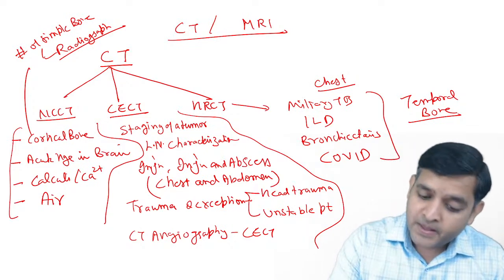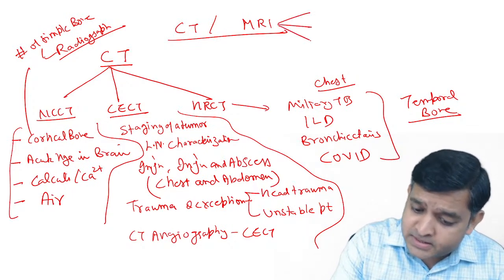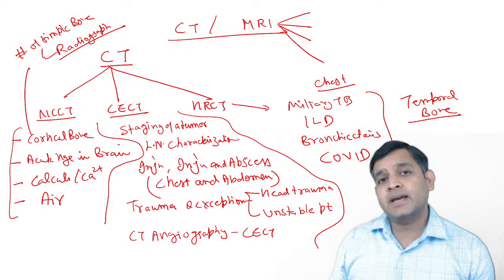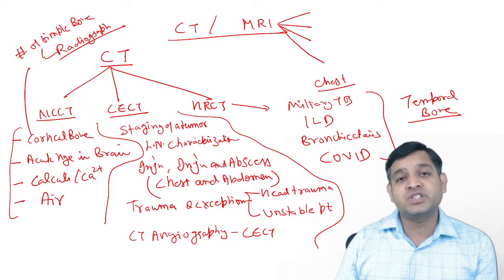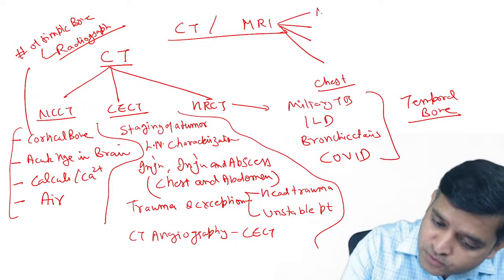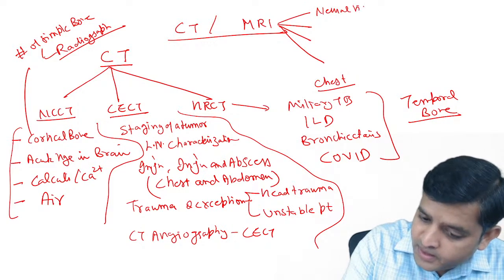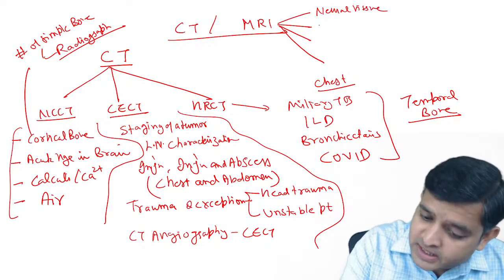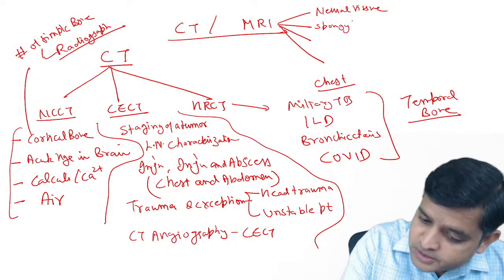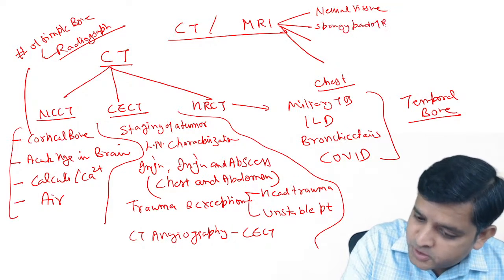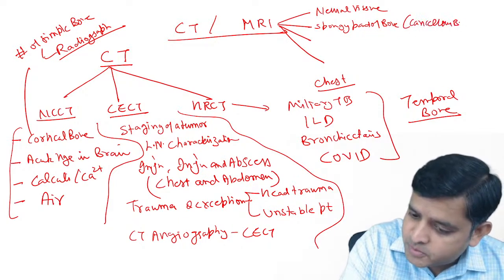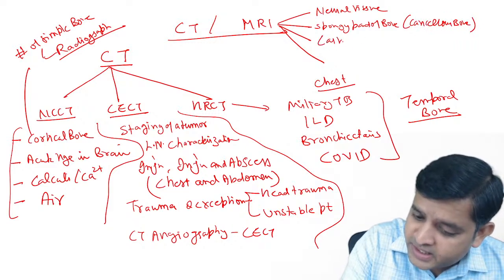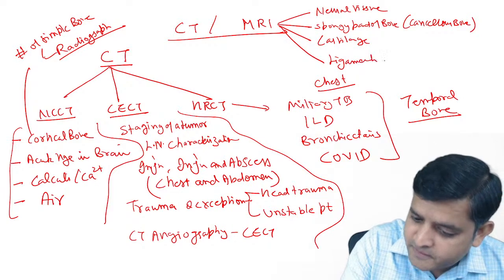Now MRI. Please forget this point that MRI is done for soft tissue. A lot of soft tissue work, lymph node characterization, and staging of the tumor are done on CT. MRI is very good for neural tissue. MRI is very, very good for the central spongy part of the bone. What is that spongy part of the bone? Cancellous bone. MRI is very good for cartilage. And MRI is very good for ligaments and tendons.